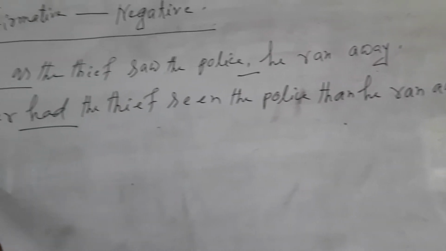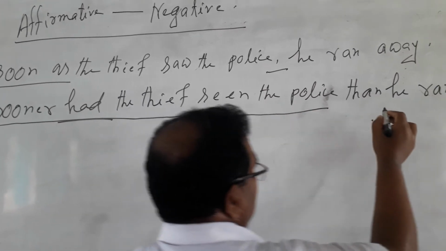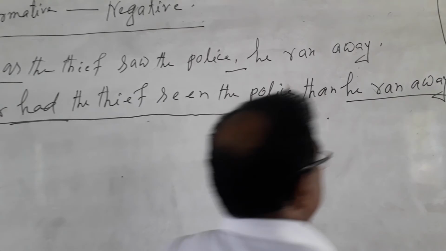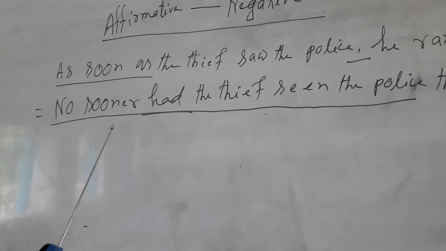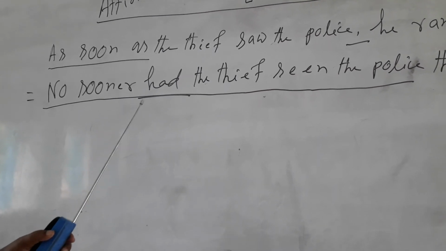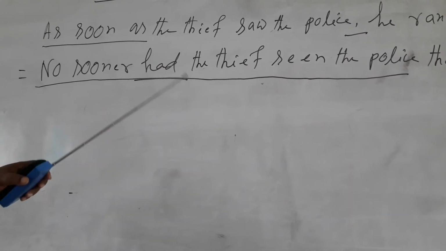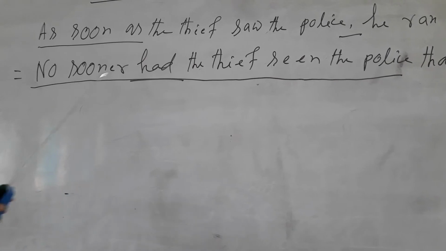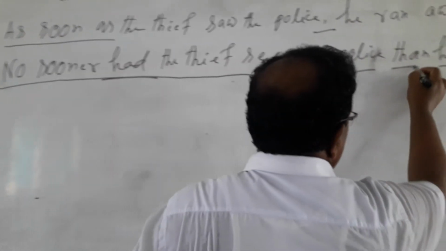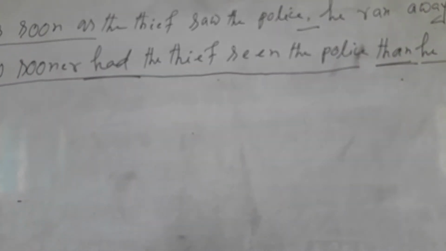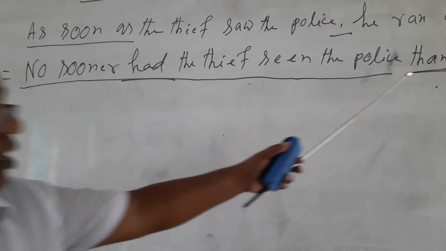My dear students, this sentence is not only affirmative to negative but also a changing sentence and a completing sentence. If you can understand it clearly, this kind of sentence may come in the SSC exam as a completing sentence. So, as soon as the thief saw the police, he ran away. No sooner had the thief seen the police than he ran away. It is also used as a connector. This sentence is very important as a changing sentence, affirmative to negative, completing sentence, and connector also.